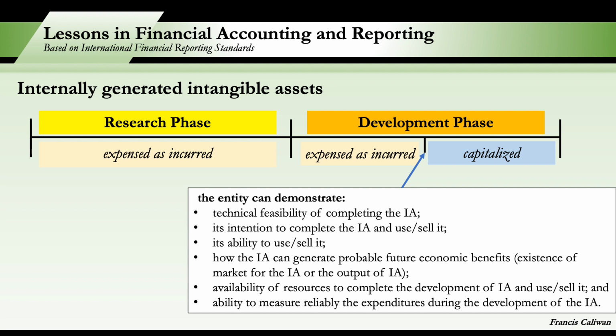Okay, next. So we have internally generated intangible assets. This is the fifth way to acquire an intangible asset. So, in the case of internally generated intangible assets, in addition to complying with the general requirements for the recognition and initial measurement of an intangible asset, an entity assesses whether an internally generated intangible asset meets the criteria for recognition by first classifying the generation of the asset into research phase and development phase.